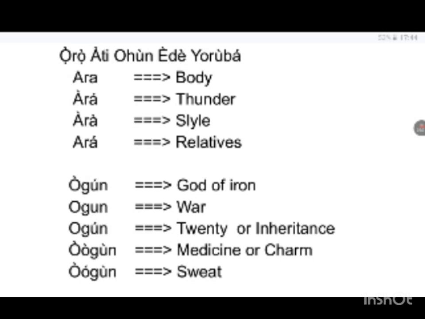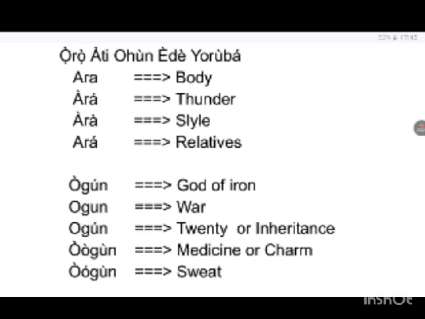Another group of words is ogun. Ogun means god of iron according to Yoruba culture. God of iron is referred to as ogun, dome. The next word is ogun.